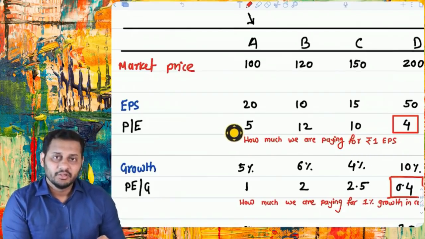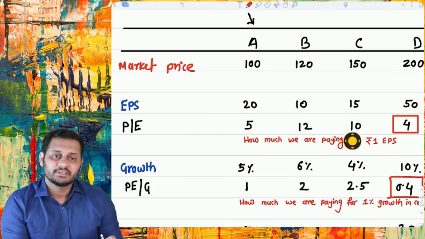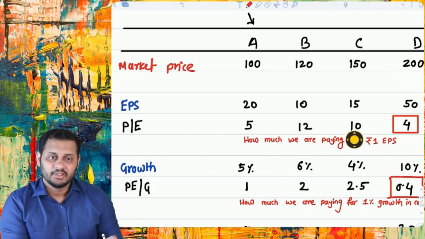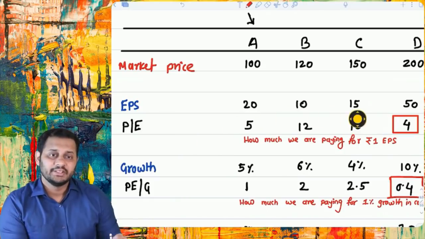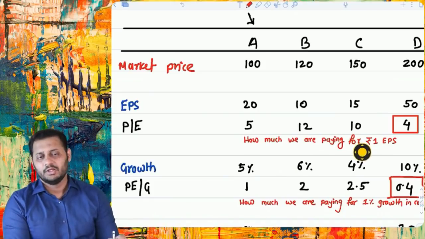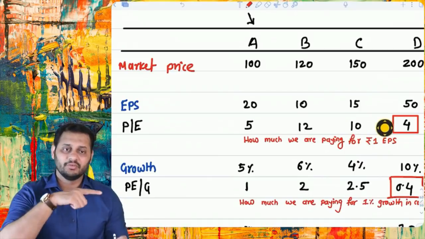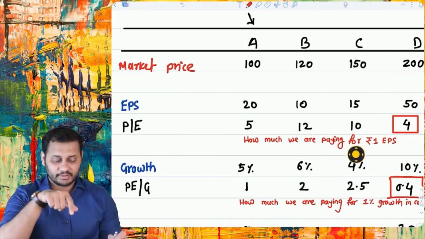If you want to earn 1 rupee of earning in this company, you will have to pay 5 rupees in the market price. You will have to pay 12 rupees as a market price for the same 1 rupee earning. So this company is best. The company with low PE ratio is the best because you have to invest only 4 rupees for 1 rupee of the earning. Simple. Who wants to pay more for the same earning? Nobody. So we would prefer less payment for the same earning.